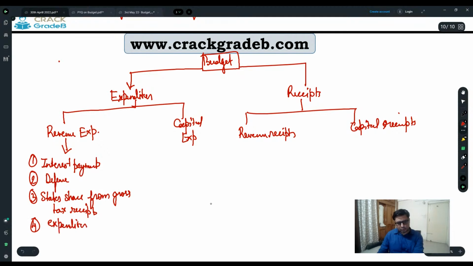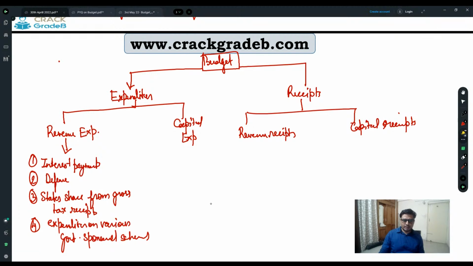Expenditure on various government sponsored schemes. So these are the major constituents of what? Revenue expenditure, right? These are the major constituents of revenue expenditure.